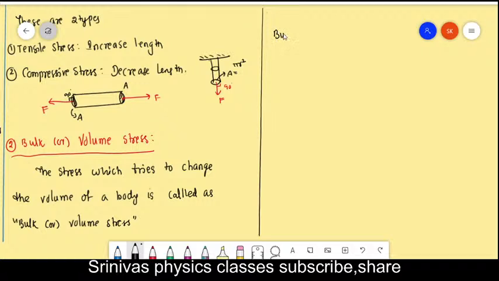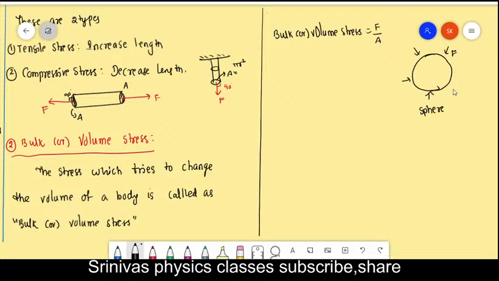Bulk or volume stress formula is what? Any type of stress formula is the same, that is force by area, right? And in this case, how will we apply the force here? Just like this is a sphere, we can consider. Okay, this ball you take as a sphere. On this sphere you apply the force in all directions, like this.